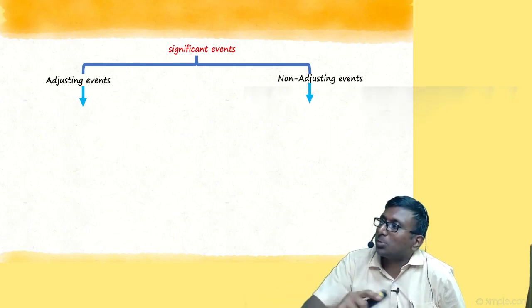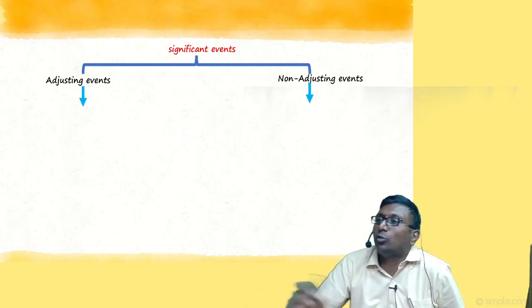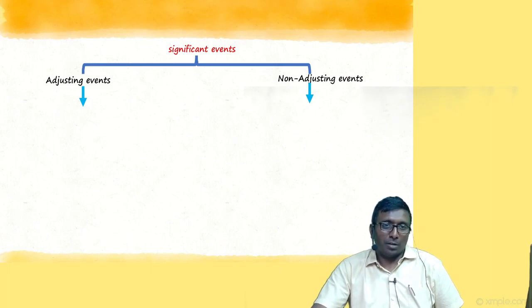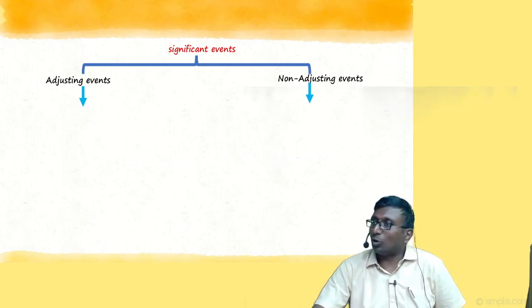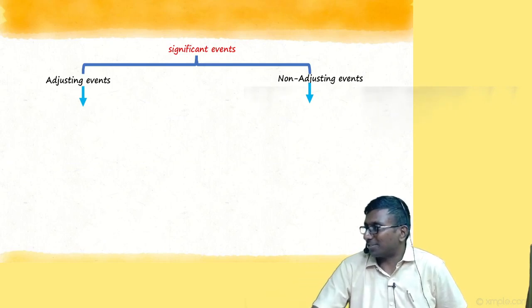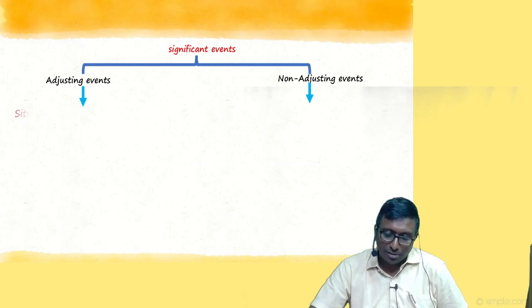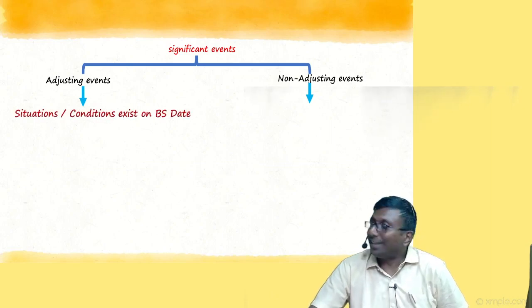Now let me explain what we mean by adjusting and what we mean by non-adjusting. Are you following me so far? Are you comfortable? Fine. Adjusting, what do you mean by adjusting, sir? First I will give the definition, but you will understand more and more along with the examples, not with the definition alone. But read it, have some patience. What is that? A situation or condition.